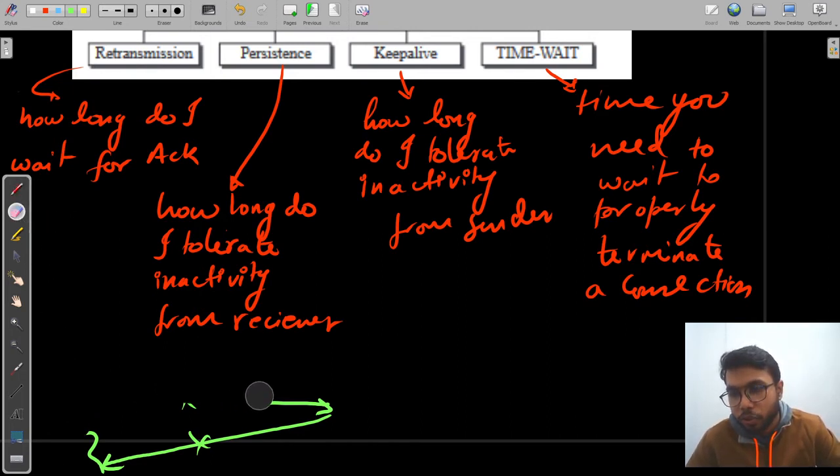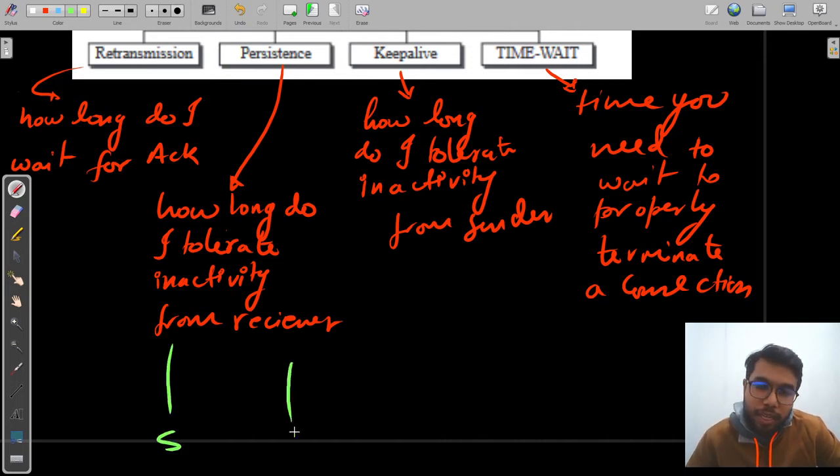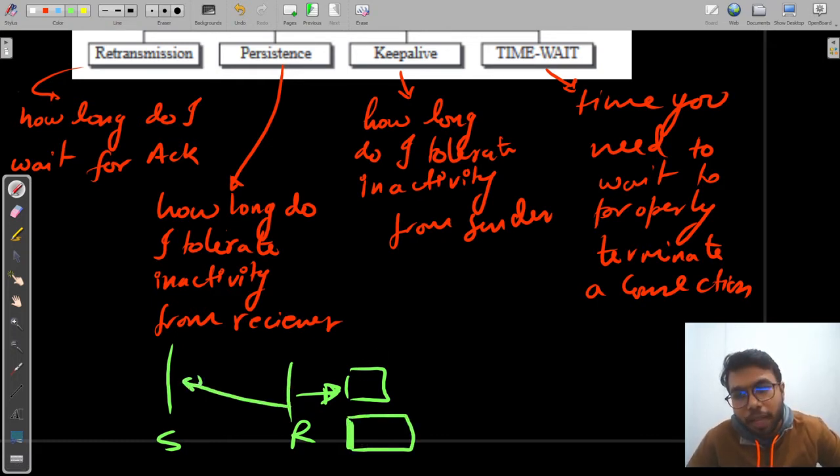Do you remember Clark's algorithm? We discussed it a little while back and we said that a receiver has a silly application that cannot accept information at a good pace. So the solution was that you say you don't have space, so you say my receiving window is 0.